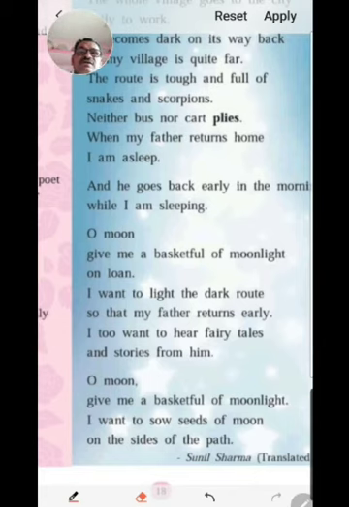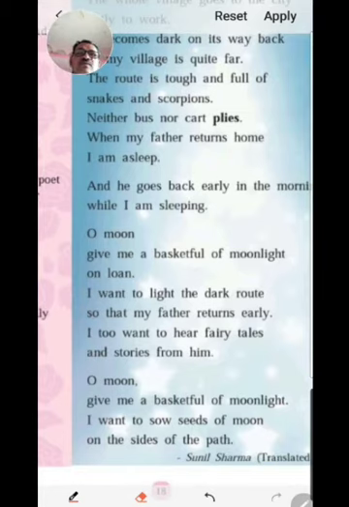And then you see here, the poet wants to do many things with his father. And so he said to the moon that he wanted to light the dark route. And so he said, give him a basketful of moonlight on loan.